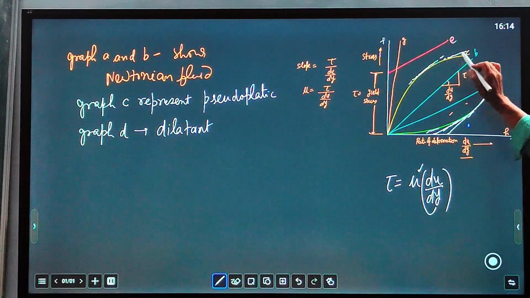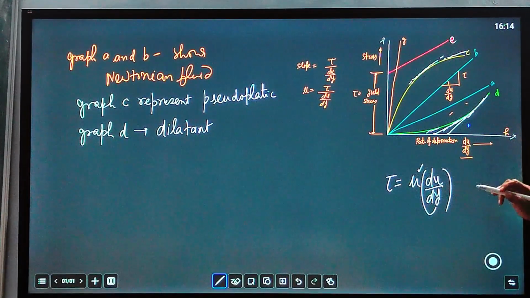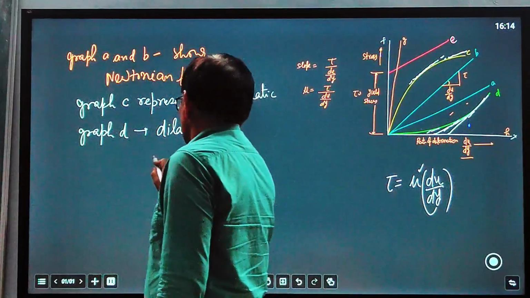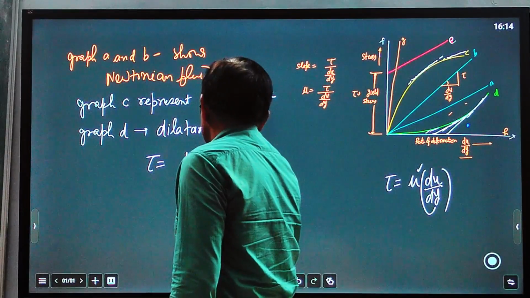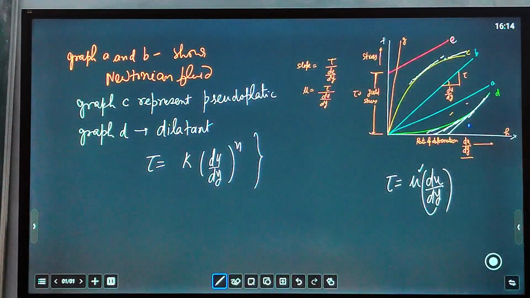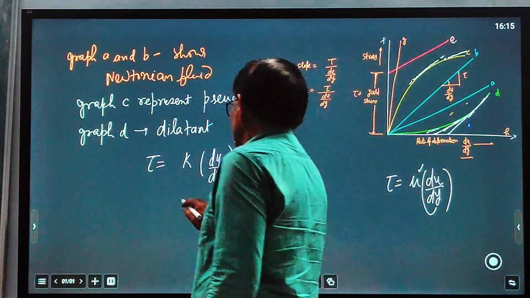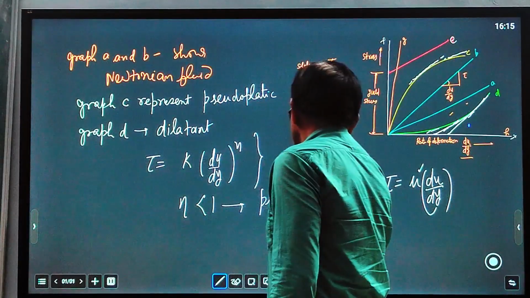C is a pseudoplastic, and D is a dilatant. Both can be represented by the equation tau equal to K (du over dy) to the power n. This is an equation which represents non-Newtonian fluid. For n less than 1, this is a pseudoplastic.